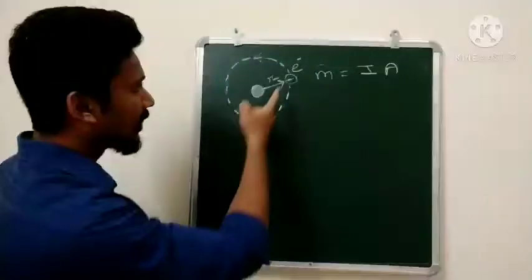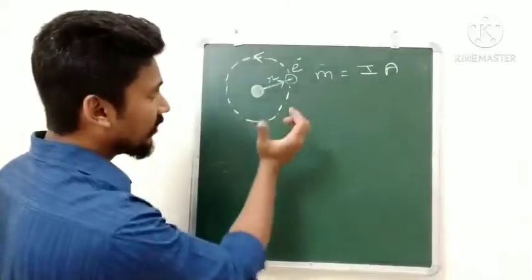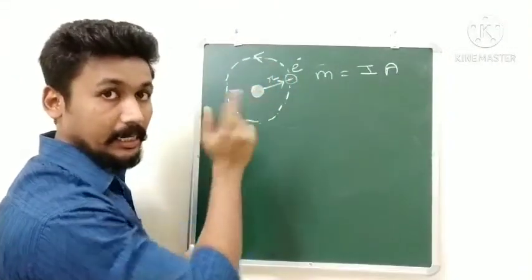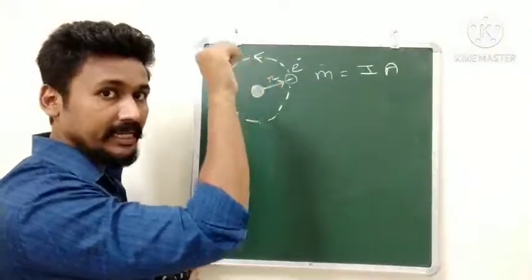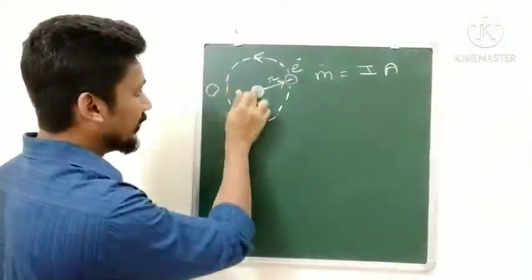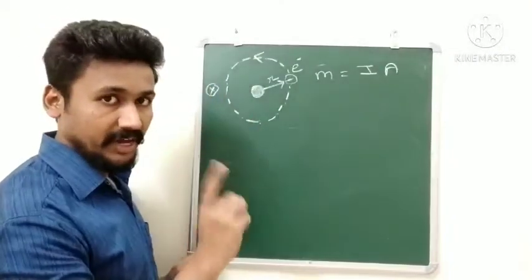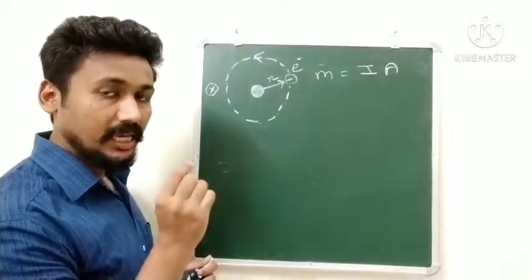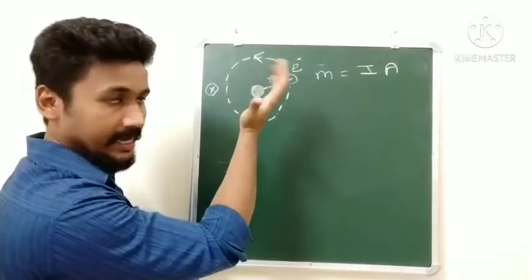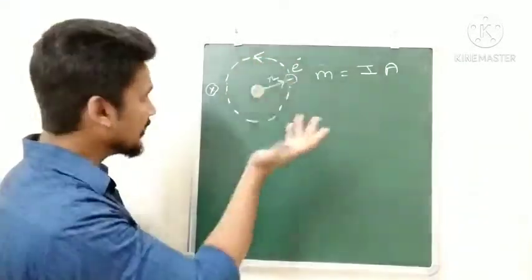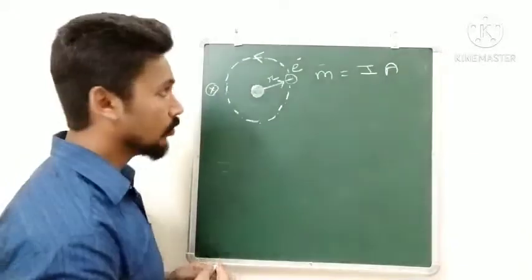Now here is the case. The electron is revolving. Let us assume it is revolving in the anti-clockwise sense. The area vector will be pointed outwards. But since the electron has a negative charge, the magnetic moment will actually be pointing inwards. So the magnetic moment here will be inside, remember. We will have to make a cross to show the magnetic moment. Why? Since the electron is negatively charged, if it was a positive charge, we would have got the dipole moment pointing outwards because it is going in the anti-clockwise sense. Since it is a negative charge, it will be opposite to that, so we get the magnetic moment pointed inside. That is the only change.